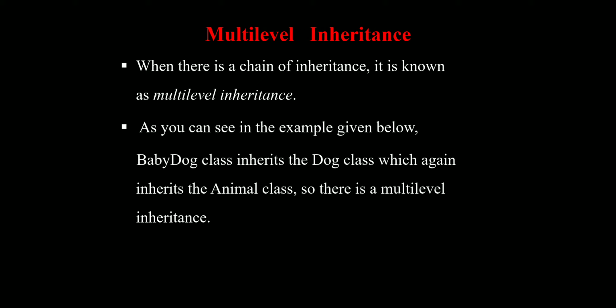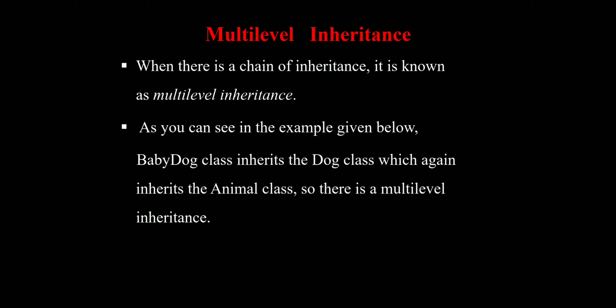It means, for example, A class having a child class B, B class having a child class C, and C class having a child class D. D is a child of C, C is a child of B, and B is a child of A.